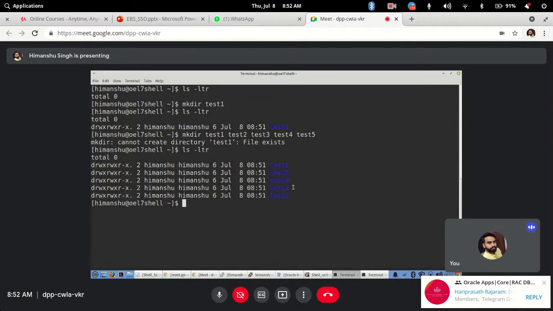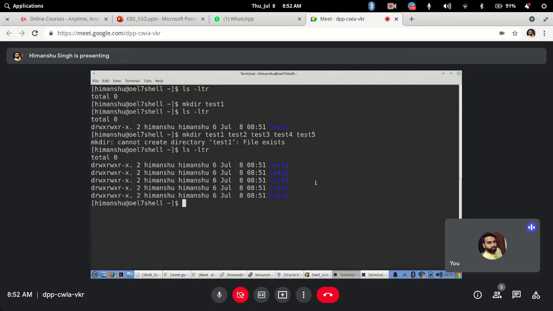Now next, this is the directory that I created only in my home directory. This is my home directory, if you remember, the user home directory. But let's say I want to create directories as a parent-child structure. Inside test1 I want to create test2, then test3, then test4, then test5, going inside each one recursively. So how to do that?